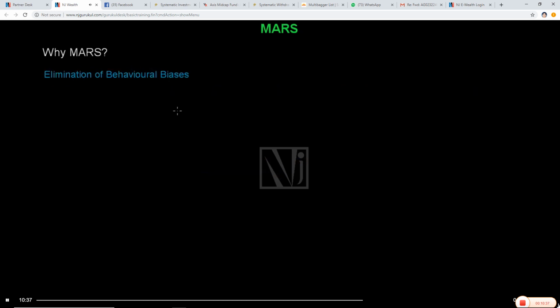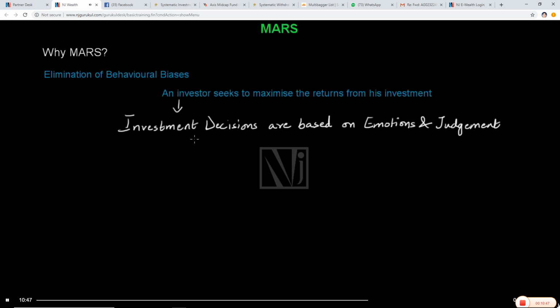Thirdly, an investor should invest in NJ Mars because of elimination of behavioral biases. When an investor invests on his own, he seeks to maximize the returns from his investment. With this view, the investment decisions he takes are based on emotions and judgment rather than research and process. So these behavioral biases creep in to influence these investment decisions.